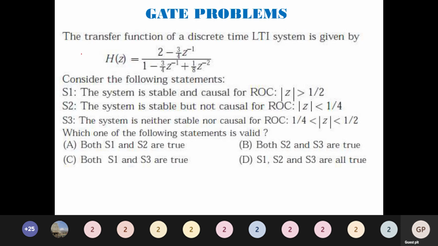So what is the first statement saying? The system is stable and causal for mod z greater than 1 by 2. Okay. Second statement, the system is stable but not causal for the ROC. So for this case, very simple. They have given you the ROC. So what you do is you apply partial fraction for this. After applying partial fraction, you will have the roots, then take inverse, and then with that you can come to the conclusion. So try to do it as a homework and submit it.